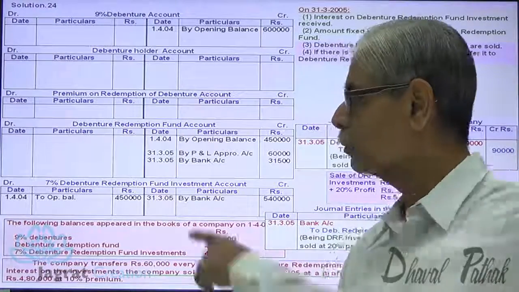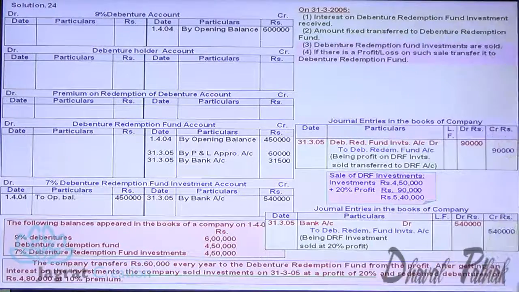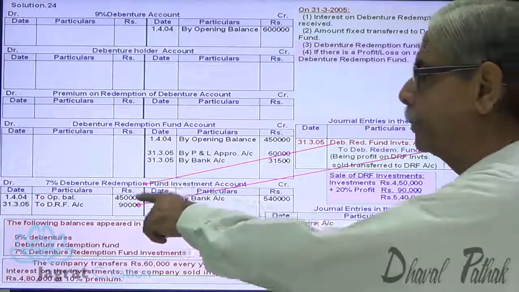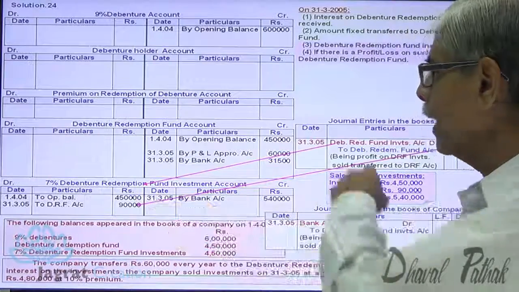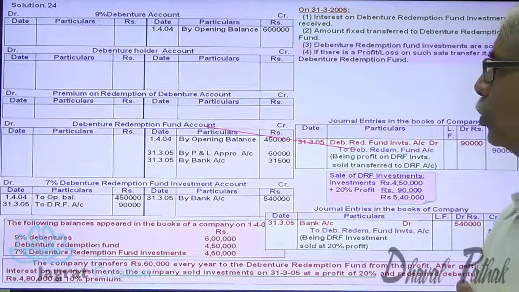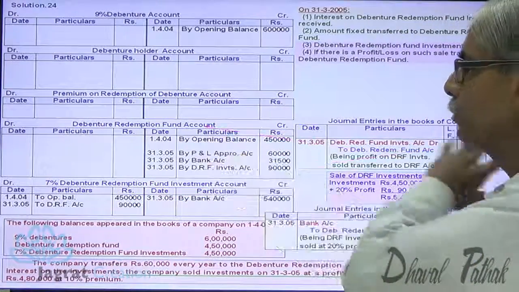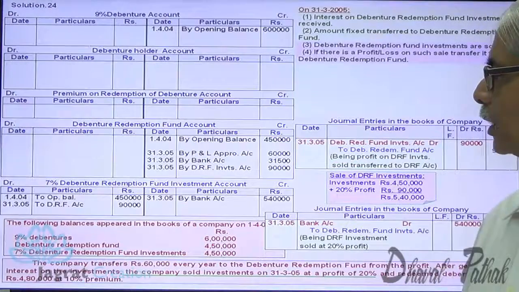From which account? Investment account. So debenture redemption fund investment account debit 90,000 to debenture redemption fund account credit 90,000. This is our 4,50,000 plus 90,000, 5,40,000 account debits. And 90,000 is credited to debenture redemption fund account. Profit on sale of investment 90,000.